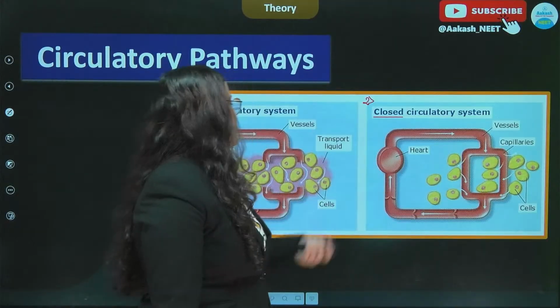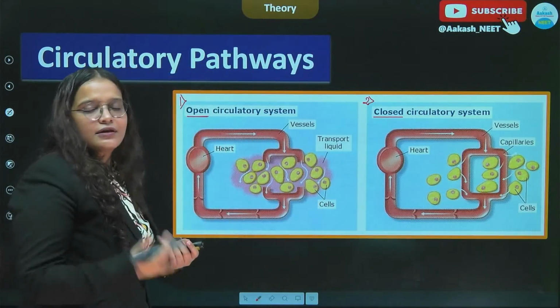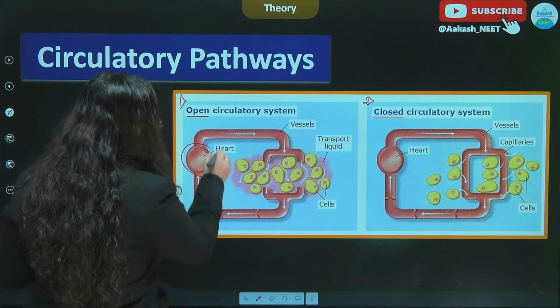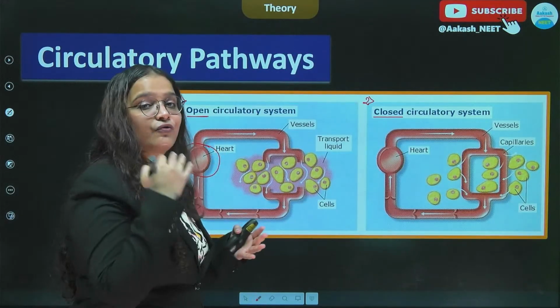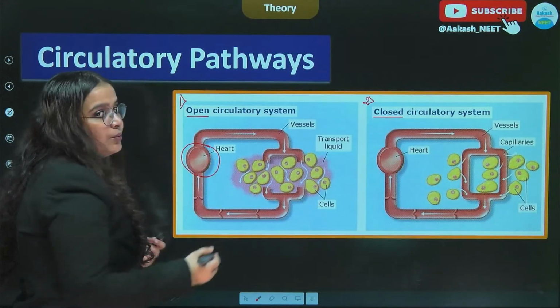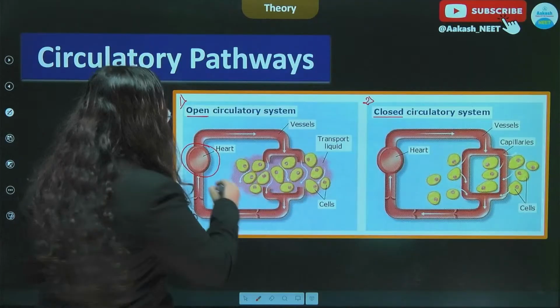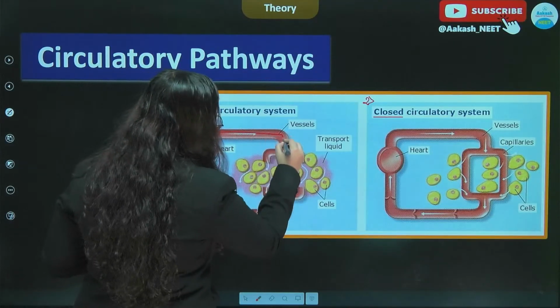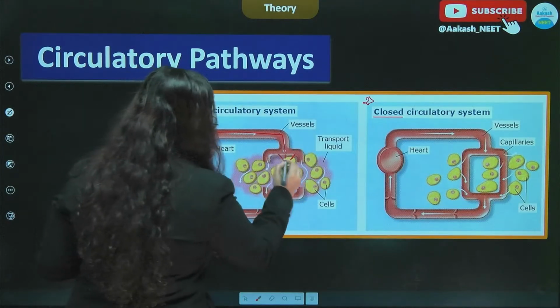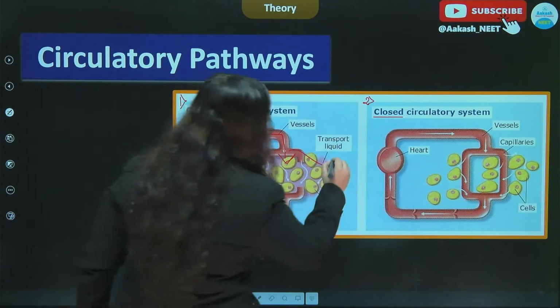So in the open circulatory system, what happens is that the heart of the lower organism will pump the fluid which has to be circulated into a cavity in the body, which is known as the hemocoel.